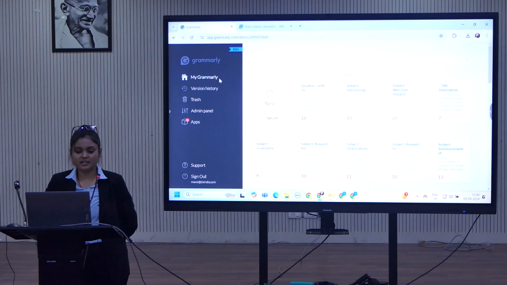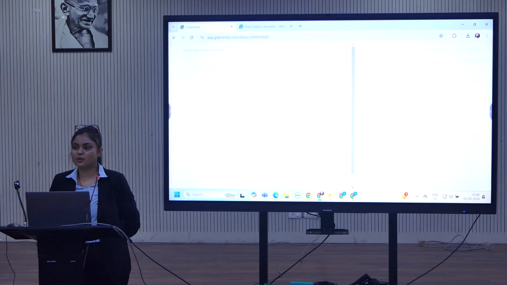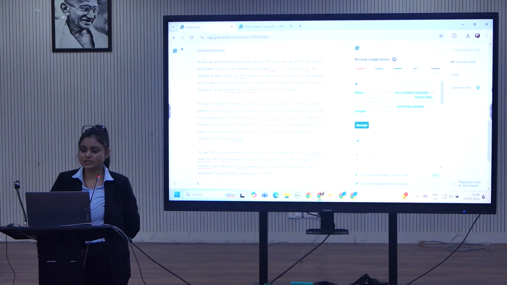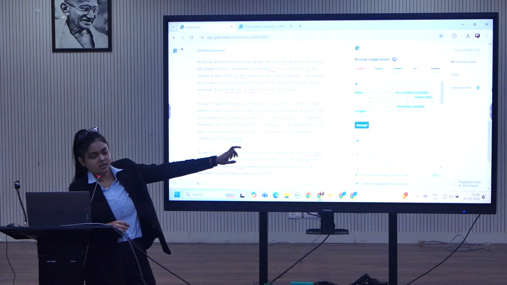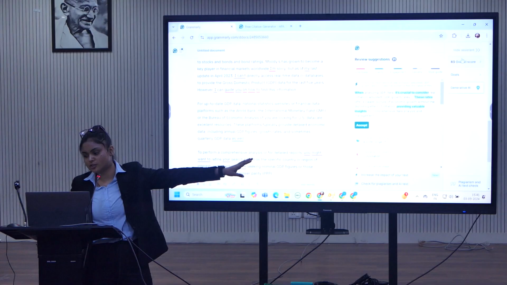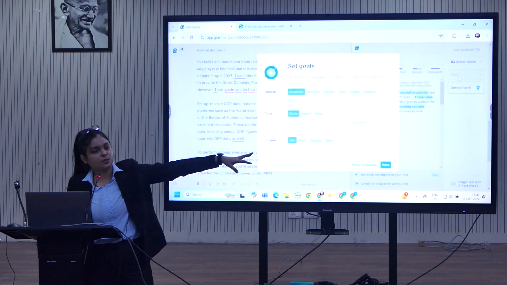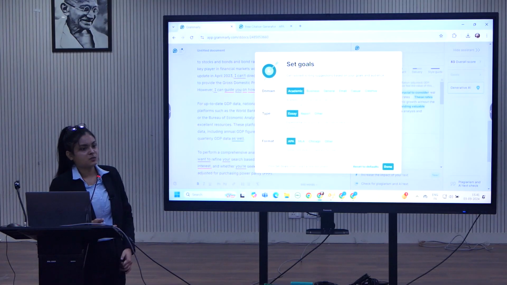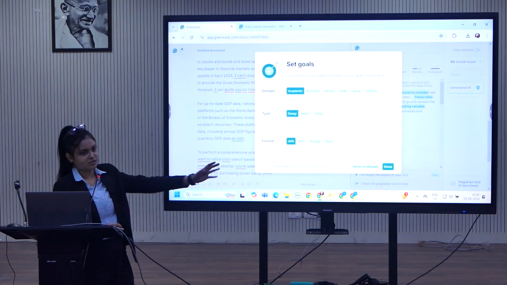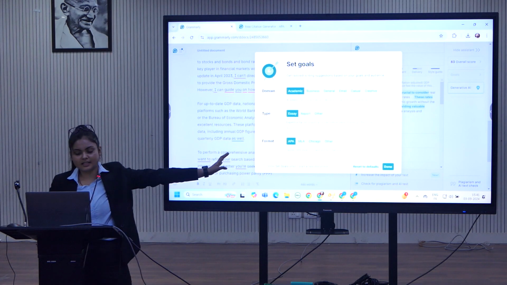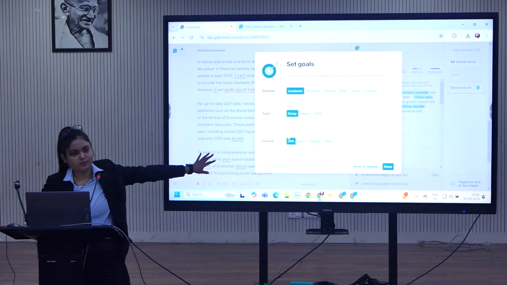Another important part is, once you are uploading any document or have started writing any document on Grammarly's editor version, there is an option on the right side, goals. We have covered overall score and generative AI. There is the option goals, which appears when you upload any specific document. This goal has to be set: what is the domain. If I am selecting academic, it will ask the type and format.